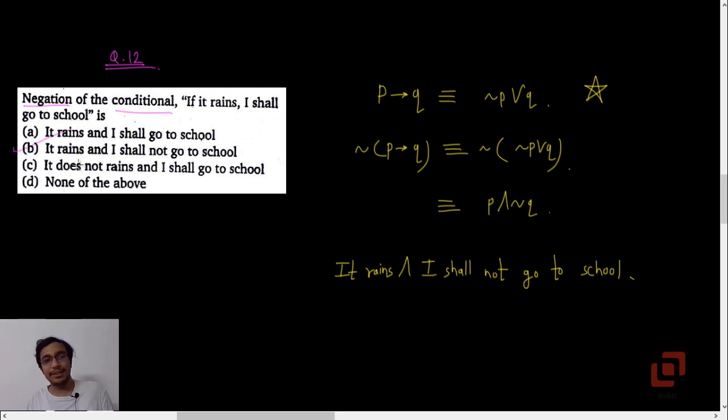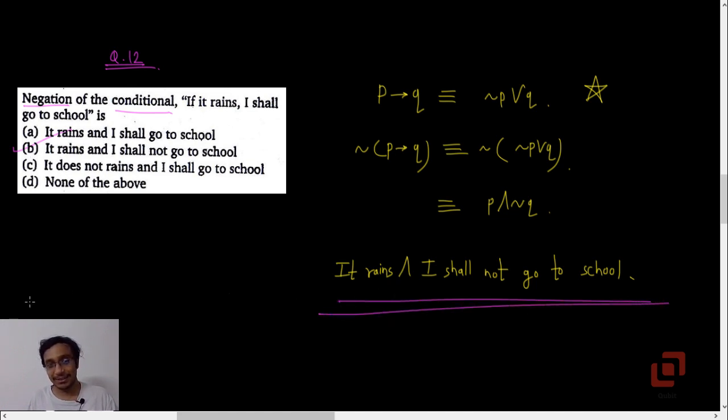One of the reasons that we used to give if we wanted to bunk school, right? If it rains, I shall not go to school. Okay, fine. So that is question 12.